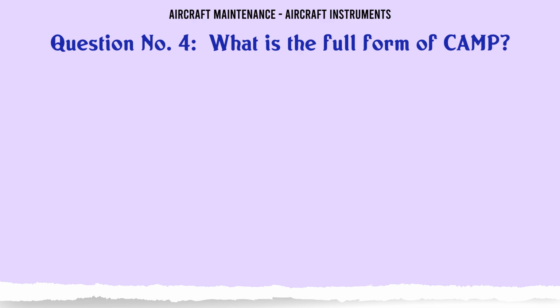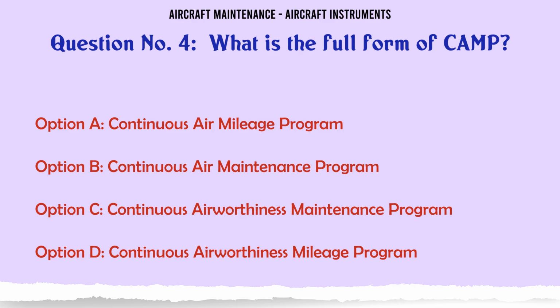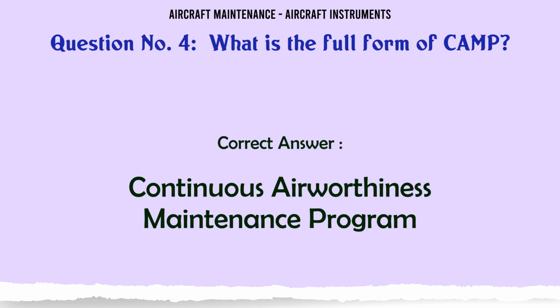What is the full form of CAMP? A. Continuous Air Mileage Program. B. Continuous Air Maintenance Program. C. Continuous Airworthiness Maintenance Program. D. Continuous Airworthiness Mileage Program. The correct answer is Continuous Airworthiness Maintenance Program.